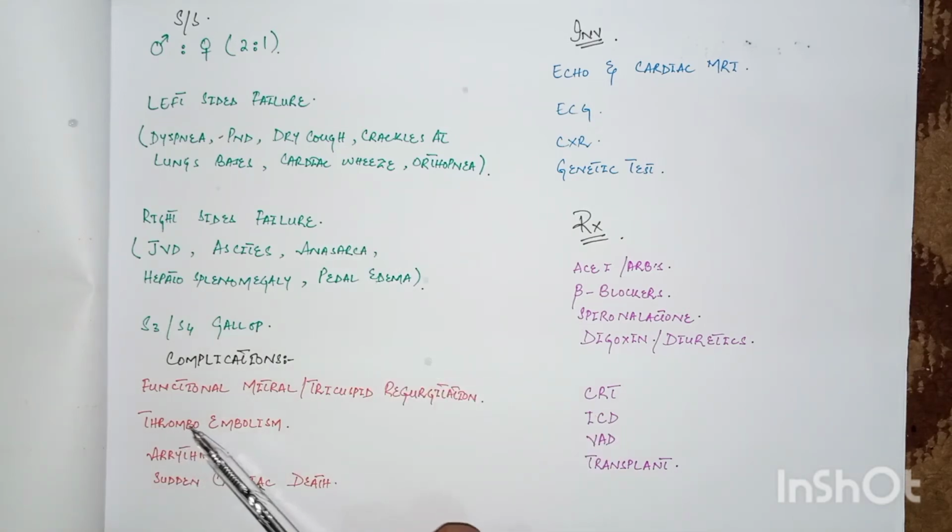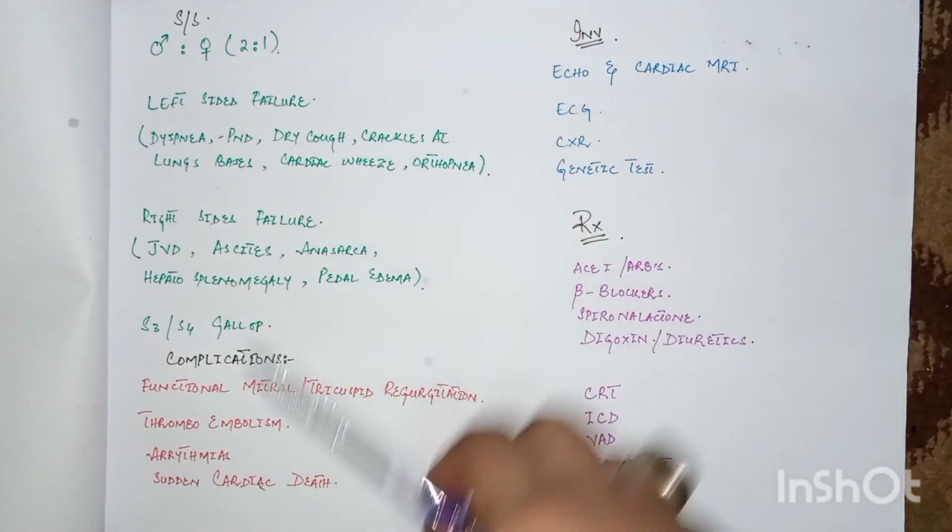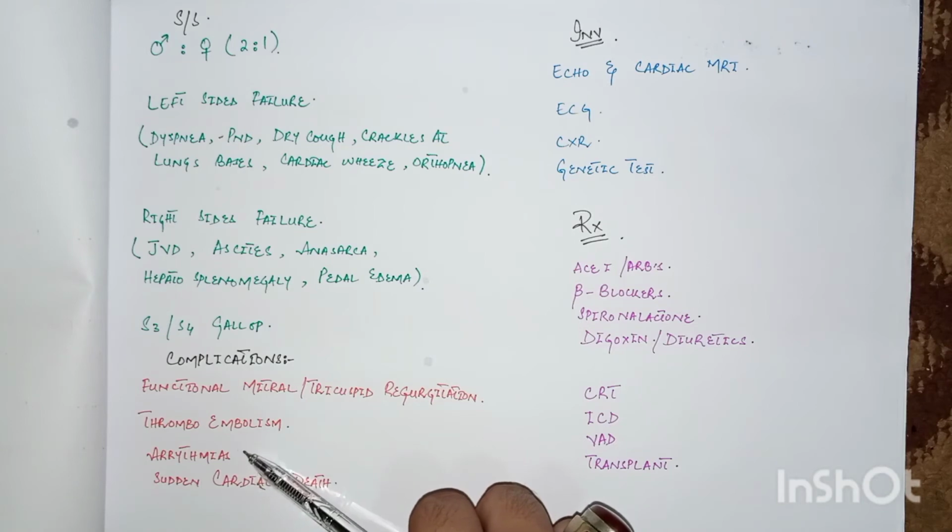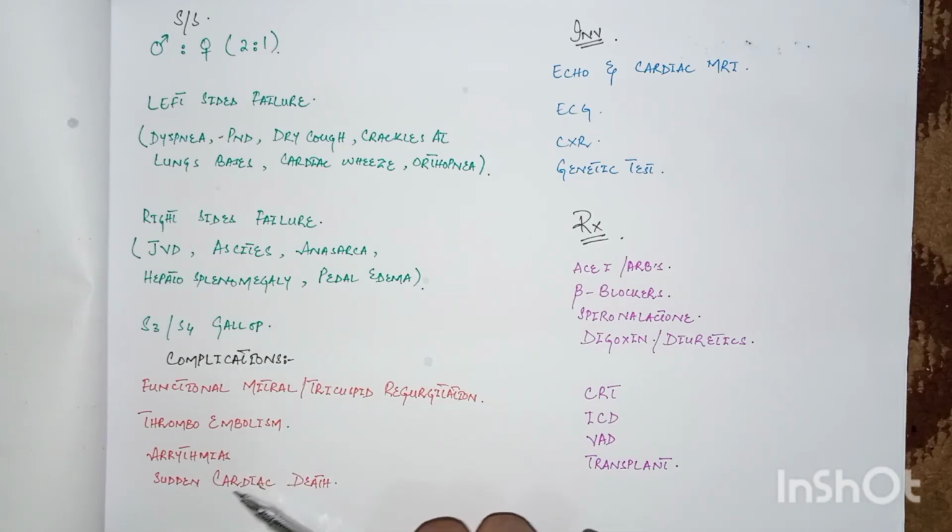The next complication is thromboembolism. These patients are more prone to develop thrombi and emboli because of the hypokinetic heart. In left sided hypokinetic heart, the emboli are mainly systemic, while in the right sided, pulmonary emboli are formed due to the right sided involvement. Arrhythmias are common because of the myocardial muscle stretch. So arrhythmias or AV nodal blocks are common, and sudden cardiac death occurs in some patients because of these arrhythmias.